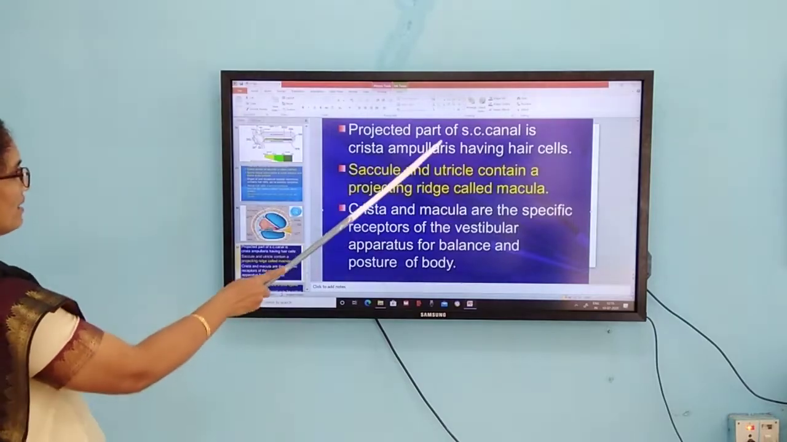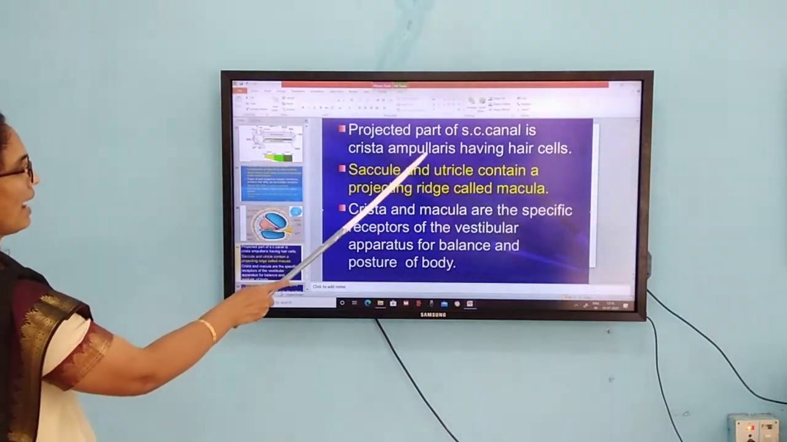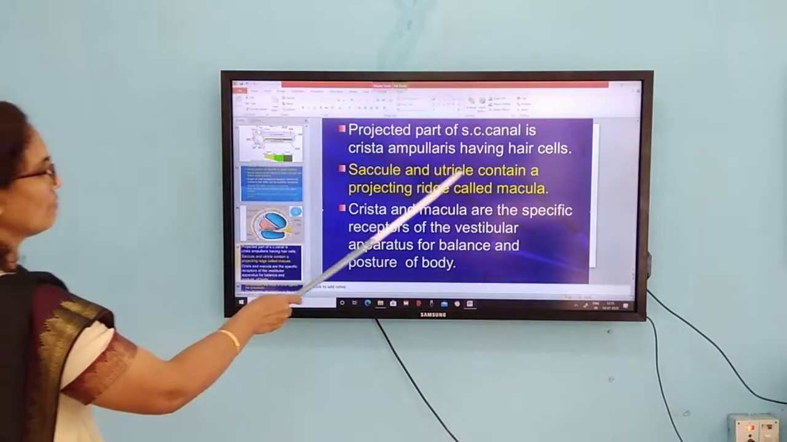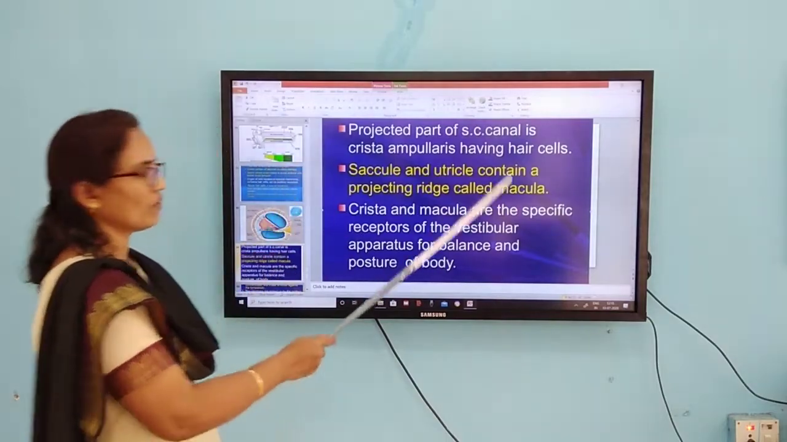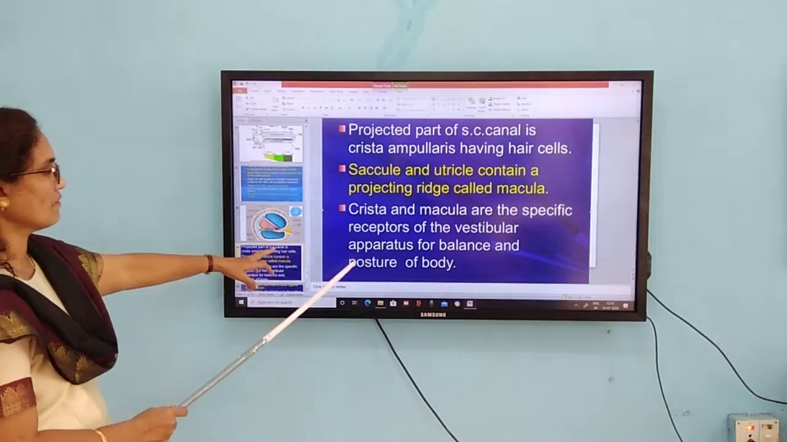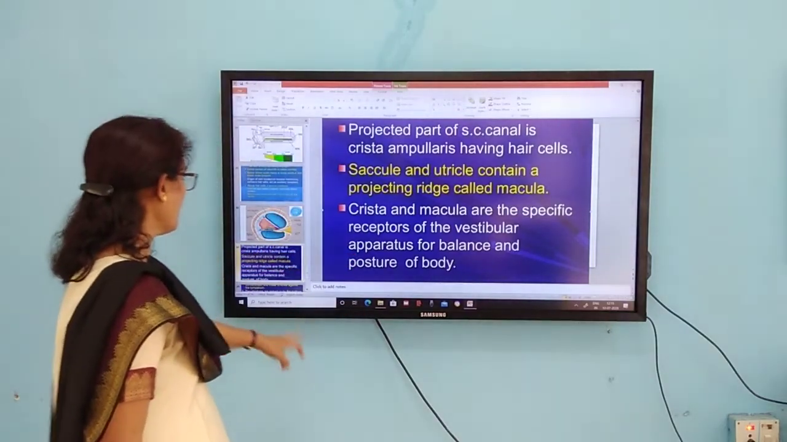The projected swollen part of the semicircular canal, which we call the crista ampullaris, has hair cells present. The saccule and utricle contain a projecting ridge, which we call the macula. Crista and macula are the specific receptors of the vestibular apparatus, for balance and posture of the body.